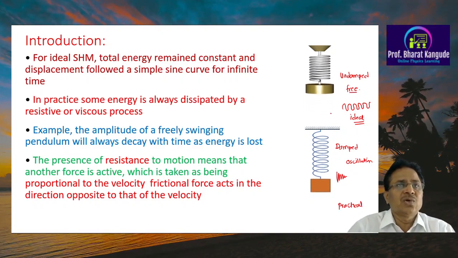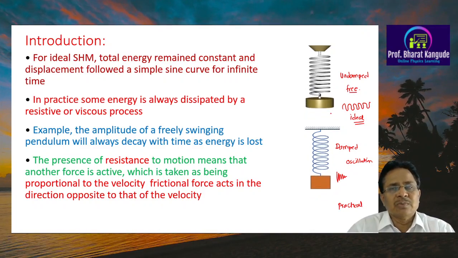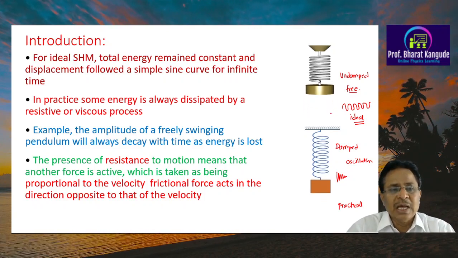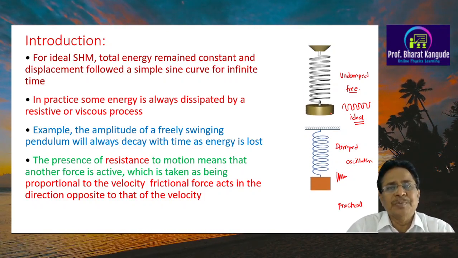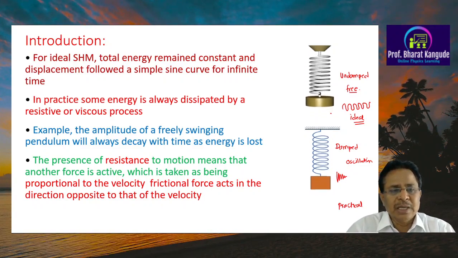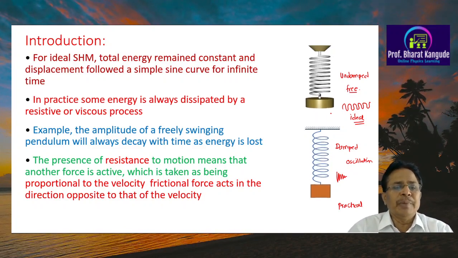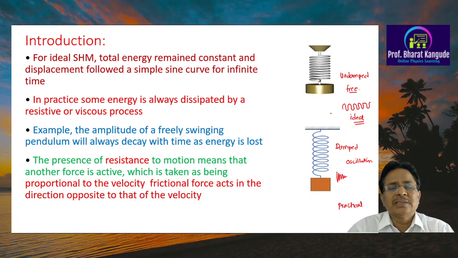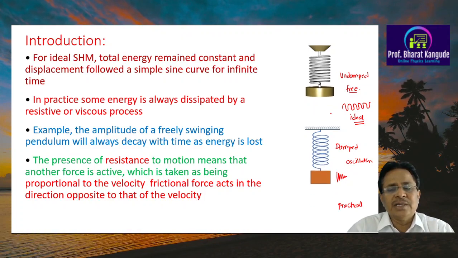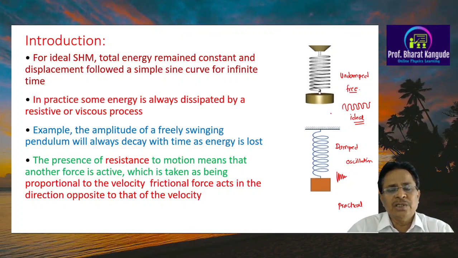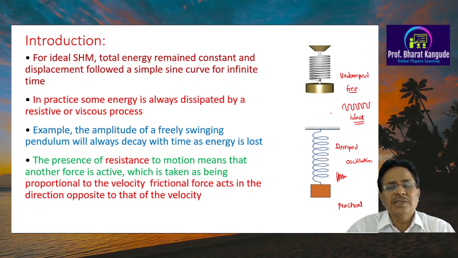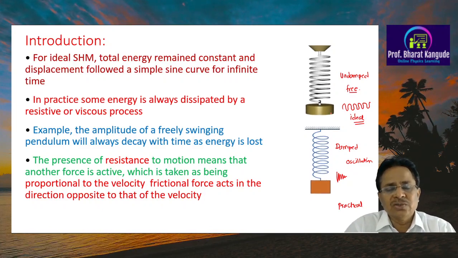So when this oscillator oscillates, there is always some resistance or viscosity of the medium in which it is kept, and for that reason the oscillator has to dissipate or lose some of its energy overcoming this friction. For example, the amplitude of a freely swinging pendulum will always decay with time as energy is lost. In the diagram, the spring set in motion with some initial energy oscillates for some time and then finally stops. It loses all its energy in the process of friction, and that's why the oscillation completely stops.